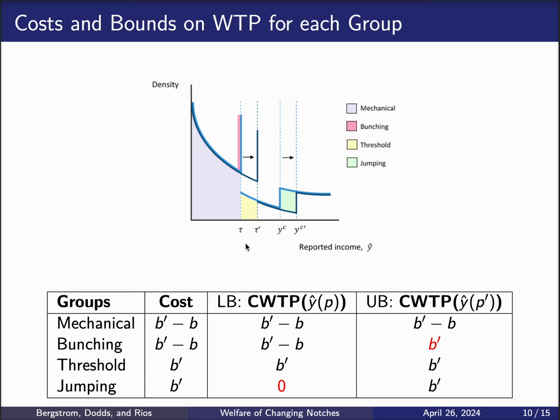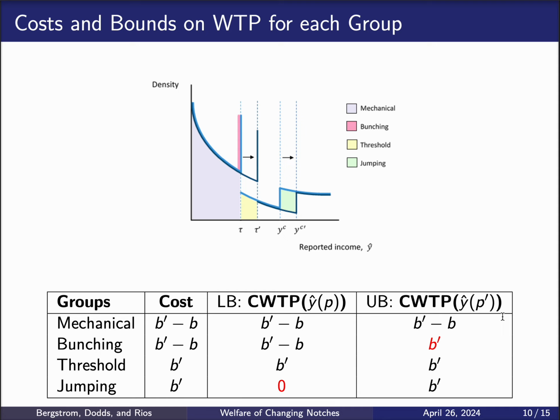So now let's think about both the cost and the bounds on the willingness to pay for each one of those households. For the mechanical households, they cost the program B before the reform because they are eligible, and they cost the program B prime after the reform. Therefore, the cost of the program is just B prime minus B. And as we mentioned before, the willingness to pay for households that do not change their behavior is just their increasing benefits. So both the lower bound and the upper bound are going to coincide with B prime minus B, which is just their increasing benefits.